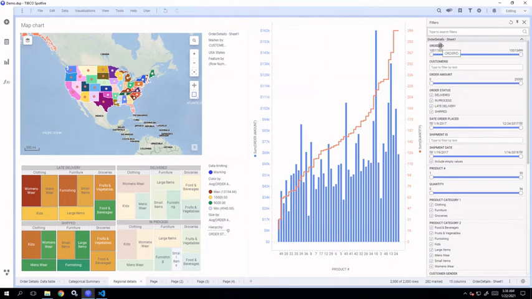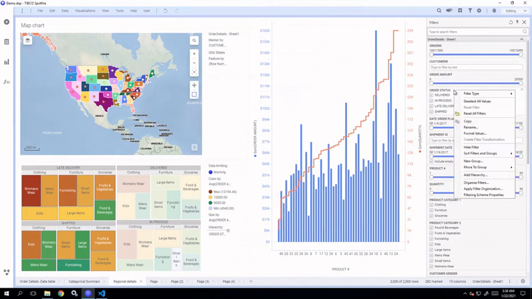Order ID is an ID column, so a range filter has been provided to it. For customer ID, a text filter has been provided. For order amount, again a range filter has been provided. For order status, which is a categorical variable, a checkbox filter has been provided. So if you want to change a particular filter type, just right click on that particular column filter in the filters panel, and change the filter type from here.